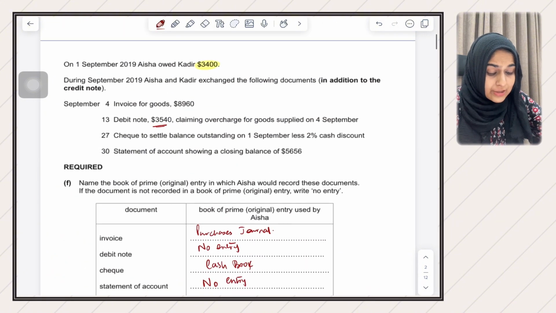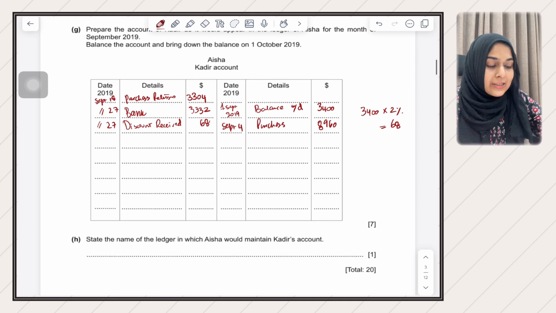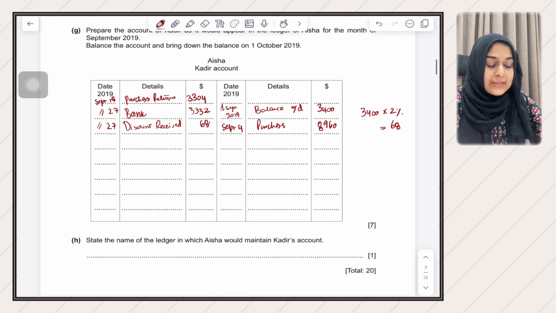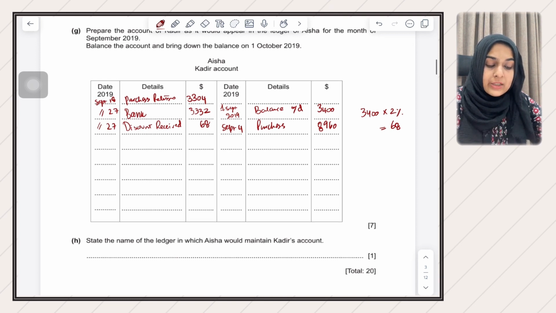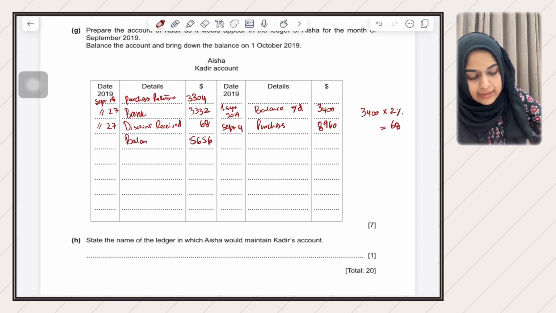And the last transaction here, statement of account showing a closing balance of 5656. So when you calculate the balance carried down in this T account, you will also end up with 5656. Because if you calculate the balance here, 3,400 plus 8,960 minus 3,304 minus 3,332 minus 68 gives you 5656. This will be your balance carried down, and this will be September 30.